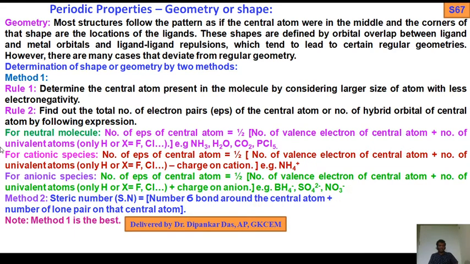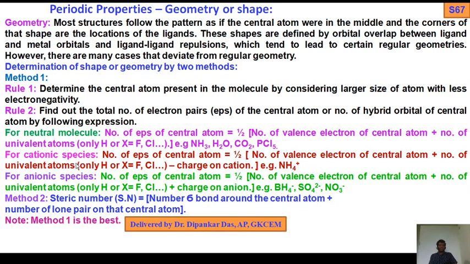Only hydrogen and X. X means halogen: fluorine, chlorine, bromine and so on. As examples: ammonia has no charge, water is a neutral molecule, CO2 is a neutral molecule, PCl5 is a neutral molecule. So this rule is valid for these neutral molecules.